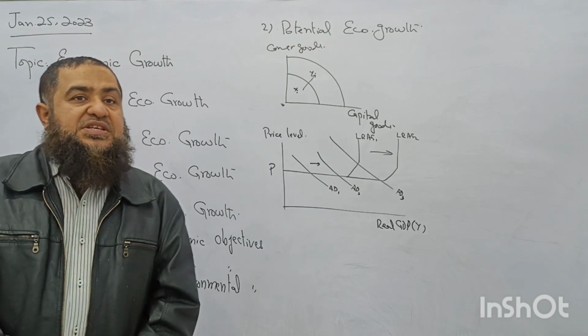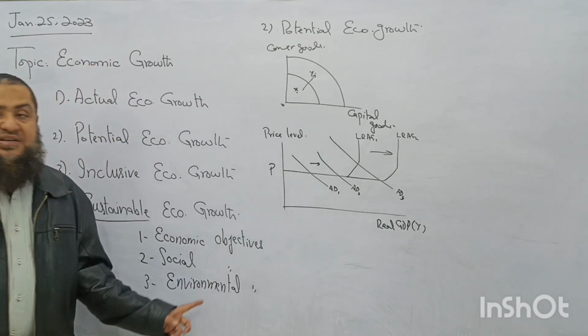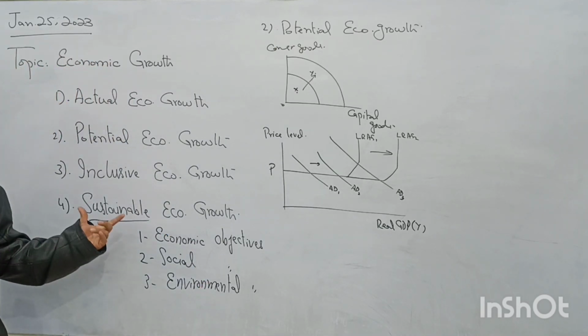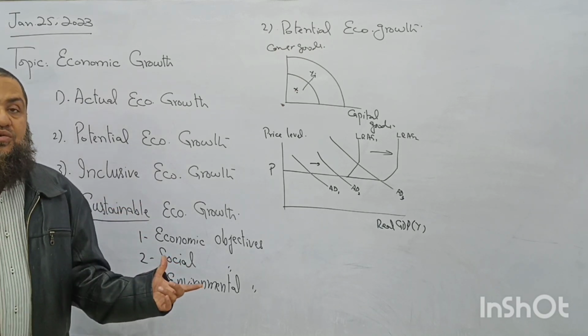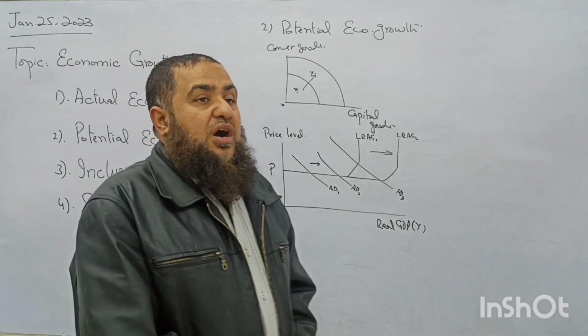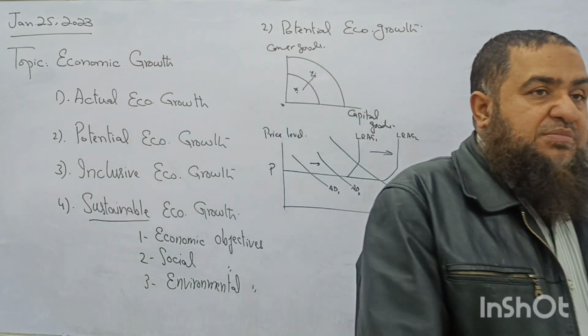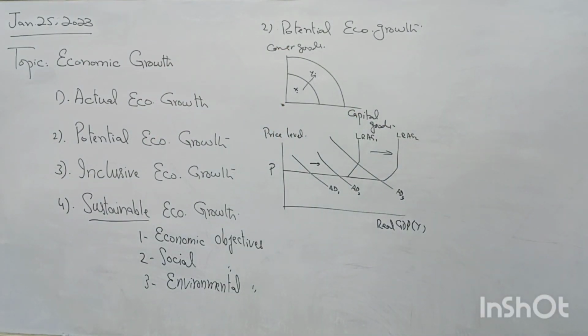Okay, so all these objectives need to be addressed when we are going to show sustainable economic growth. Okay, so all these objectives, economic objectives, social objectives, and at the end, the environmental objectives should also be achieved in order to have sustainable economic growth. That's about the topic of economic growth.